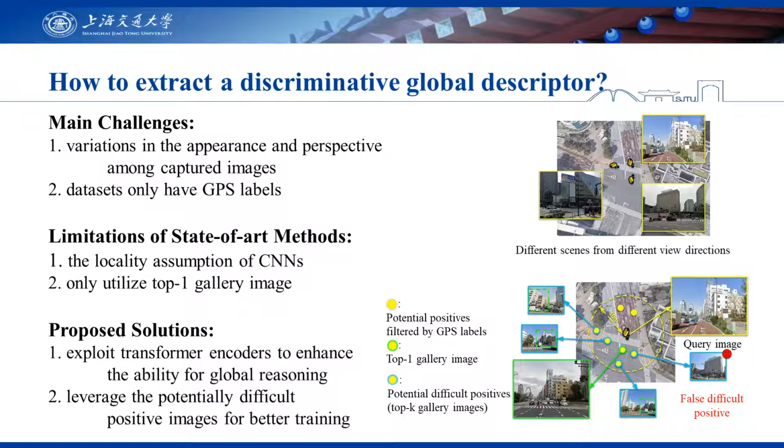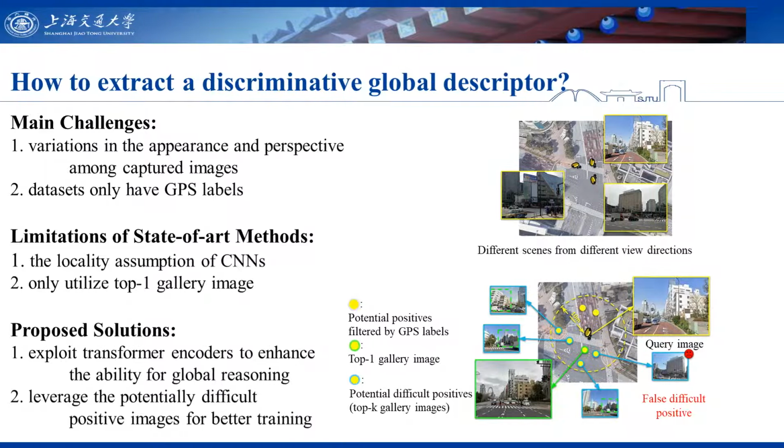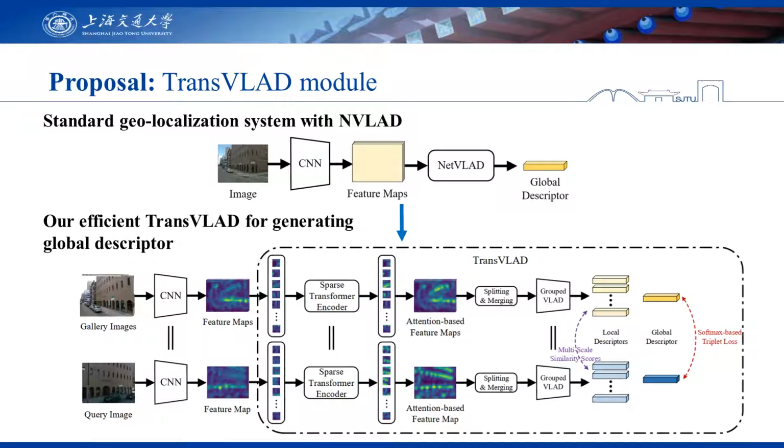The proposed solution is an efficient TransVLAD for generating global descriptors, exploiting a transformer encoder to enhance global reasoning ability, with both top-down gallery images and potential difficult positive images for better training. Top is the overview of the standard geolocalization system with NetVLAD, and bottom is the overview of our efficient TransVLAD model. A given CNN feature map extract is input to the transformer encoder, which aggregates attention-based feature maps into a compact global descriptor and generates multi-scale similarity scores for local descriptors.